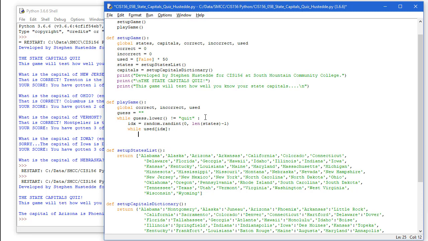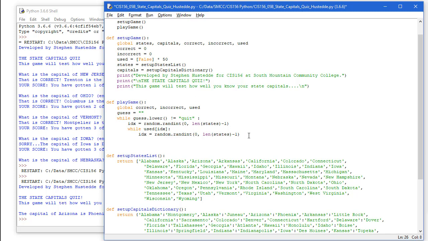I'm just going to put a colon here. And what I'm going to do is just copy this statement, and I'm going to reuse it here. So we're simply regenerating another IDX until we hit one that has the used list item being false. Once we find an item in used that is false, I'm going to set it to true, meaning we can't reuse it again. So used element IDX equals true.